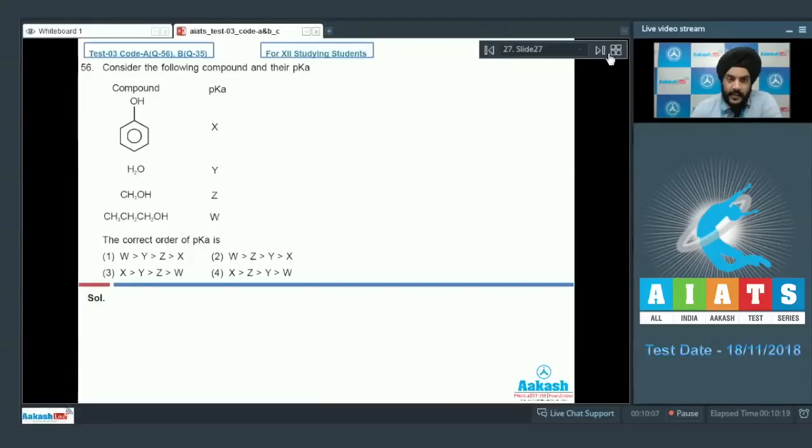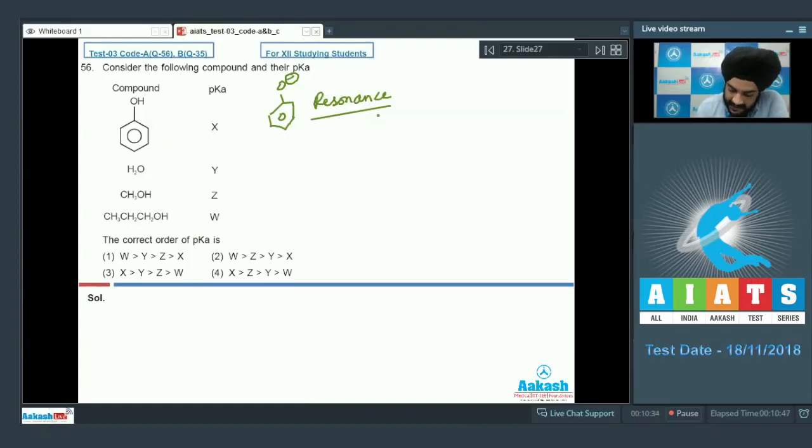Question number 56. We have been given 4 compounds and their pKa values, and we have to arrange them in the decreasing order of their pKa values. If we look at the acidic strengths of these compounds, we have phenol. Phenol is going to produce phenoxide ion as its conjugate base, and the phenoxide ion is resonance stabilized. We can see that resonance occurs only in this molecule and not the rest.